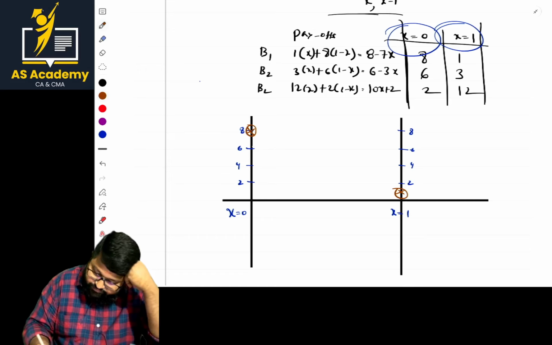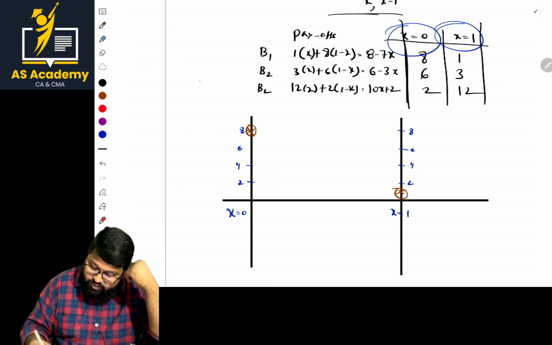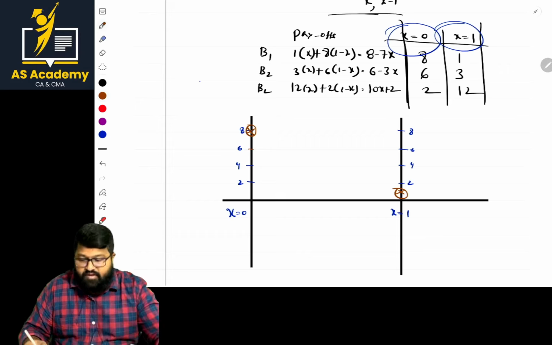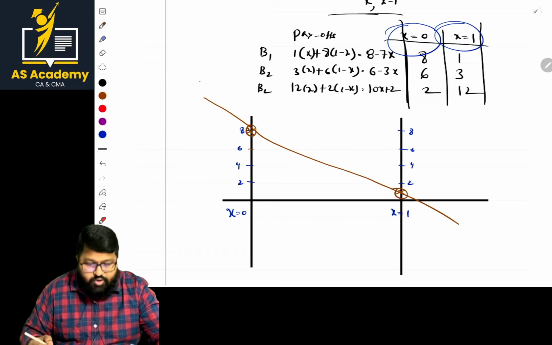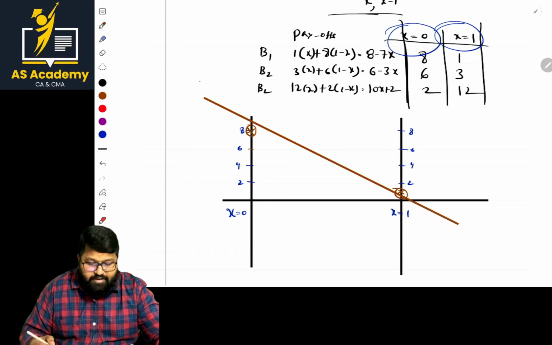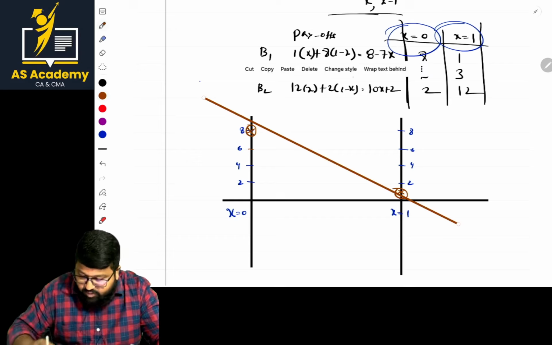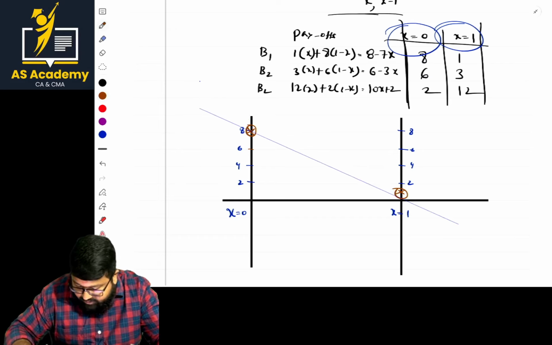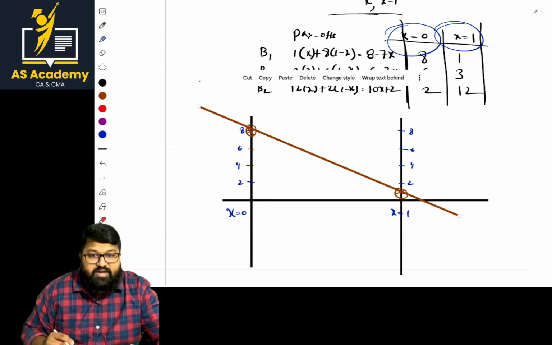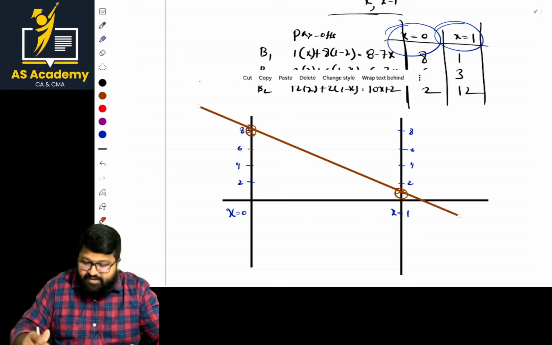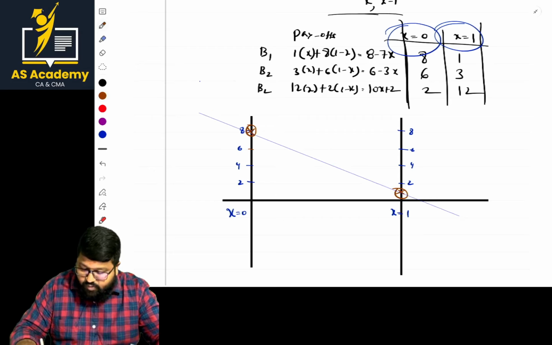Next, what about other case, ma? Next, 6, 3. So let us join first to avoid the confusion. If you are joining, that's fine. Let us join the line with a straight line. Joined. Is it joined, ma? Yes, it's joined. But this point should be perfect. So draw the graph perfectly. If you're drawing the graph perfectly, it will be good for you. Very, very good for you.